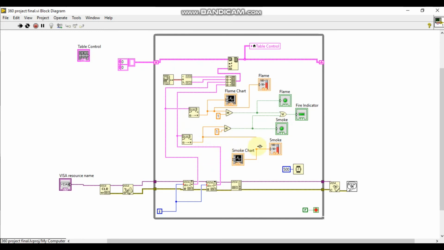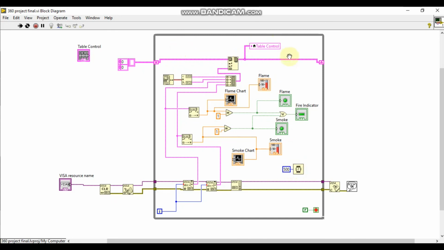Moreover, these values also pass into an OR gate, which means if any of the values is 1, the fire indicator will turn on. This value also changes the flame and smoke indicators and the wave charts. Finally, we pass all these values into an array, and also pass the date and time string, with the waiting time set to 500 milliseconds.